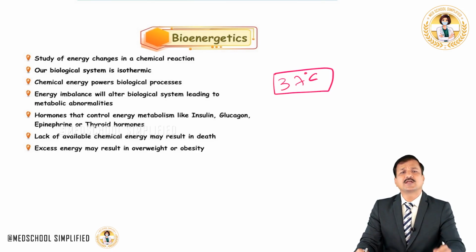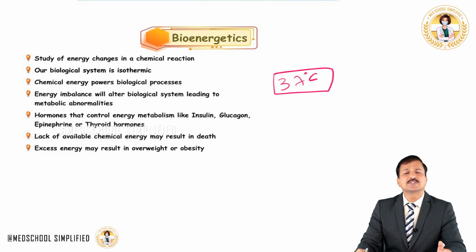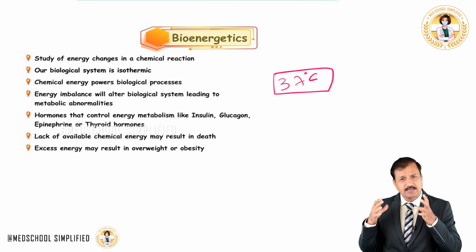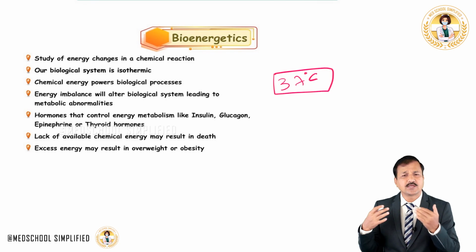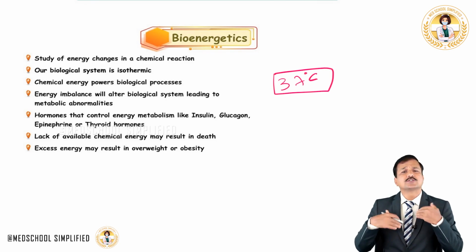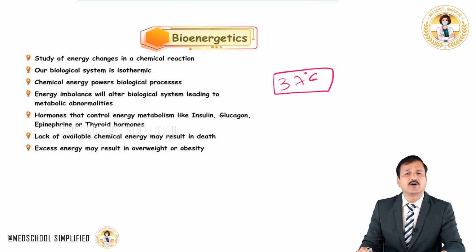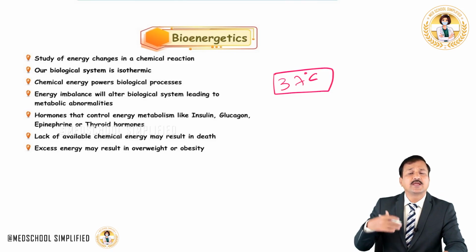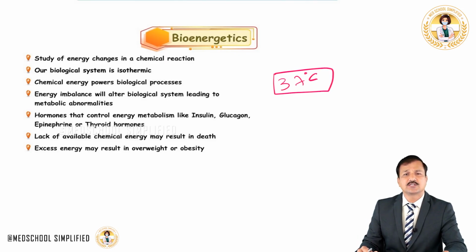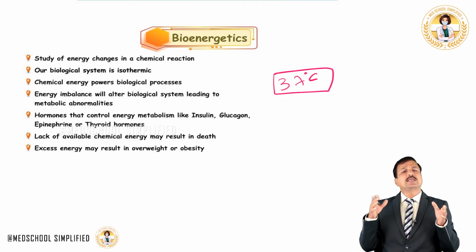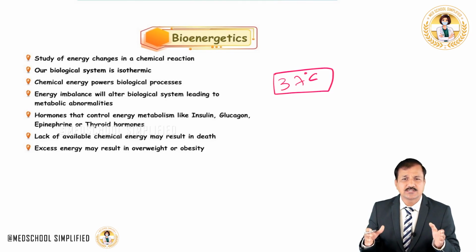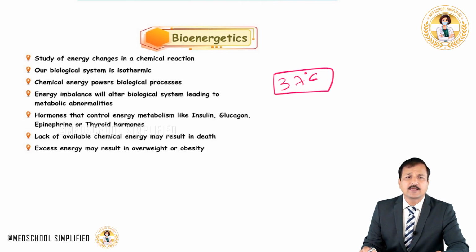So, the chemical energy that powers biological processes has to come from the food that we consume. When we digest the carbohydrates, proteins, and lipids, the macromolecules present in our food, they undergo catabolism, and there is a release of energy. That chemical energy powers the biological reactions going on in our body for cellular metabolism. If there is any energy imbalance in our biological system, it will lead to metabolic abnormalities.